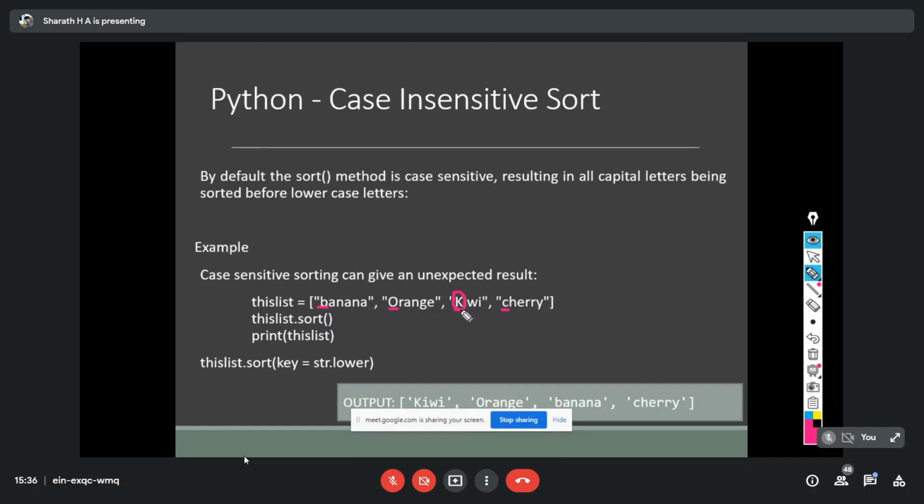That's why Kiwi comes first, even before B. Why? Because K is a capital letter, whereas B is a small letter. So while sorting strings, it will also consider whether it is a capital or lowercase letter.